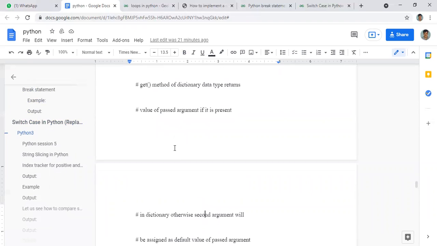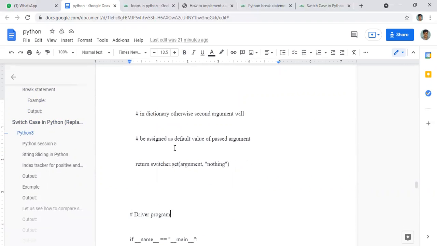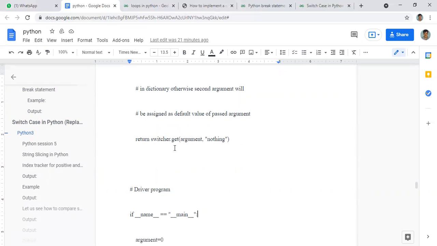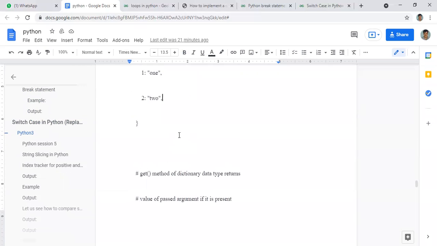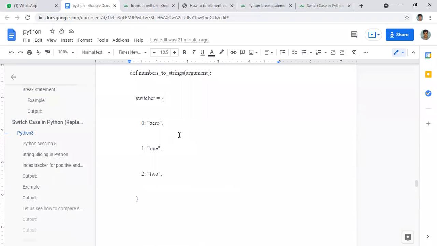Now look here. This is a driver program: return switcher.get(argument, "nothing"). If the number is not 0, 1, or 2, this will run. The first condition is that if our number is 0, 1, or 2, it should print like this, and we are giving it under this switcher.